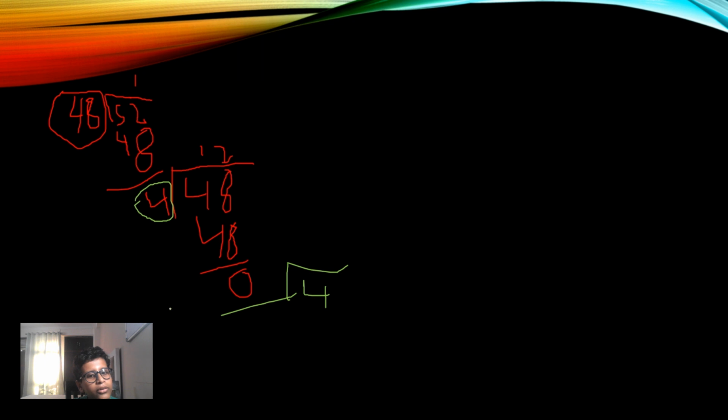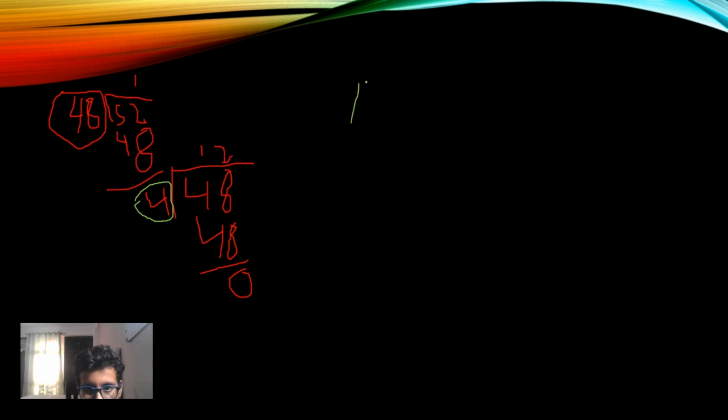But here we will not do it because we have already got 0. Whenever we get 0, the last divisor, which was 4, will be the HCF. And if we did not get 0, we'll keep doing until we get 0, and the last divisor from which the number was divided completely will be the HCF.